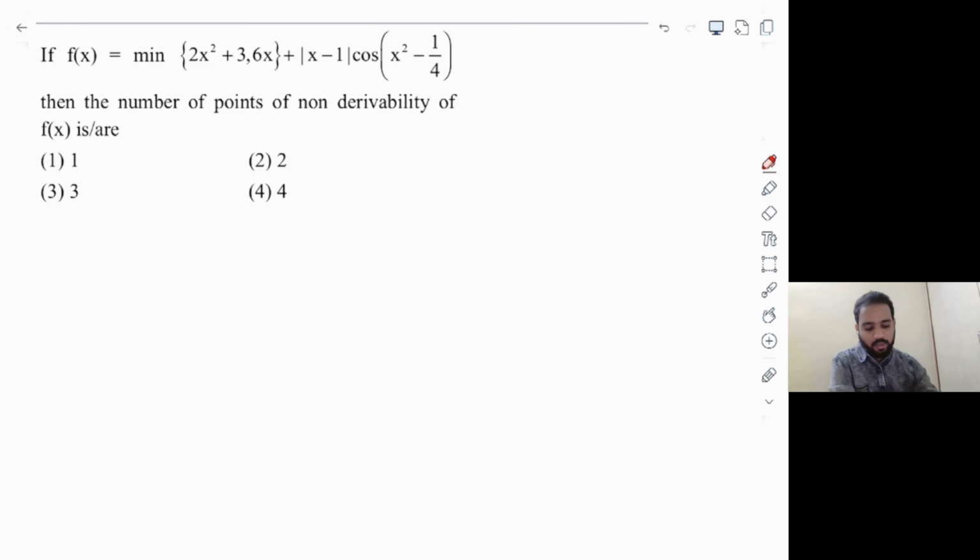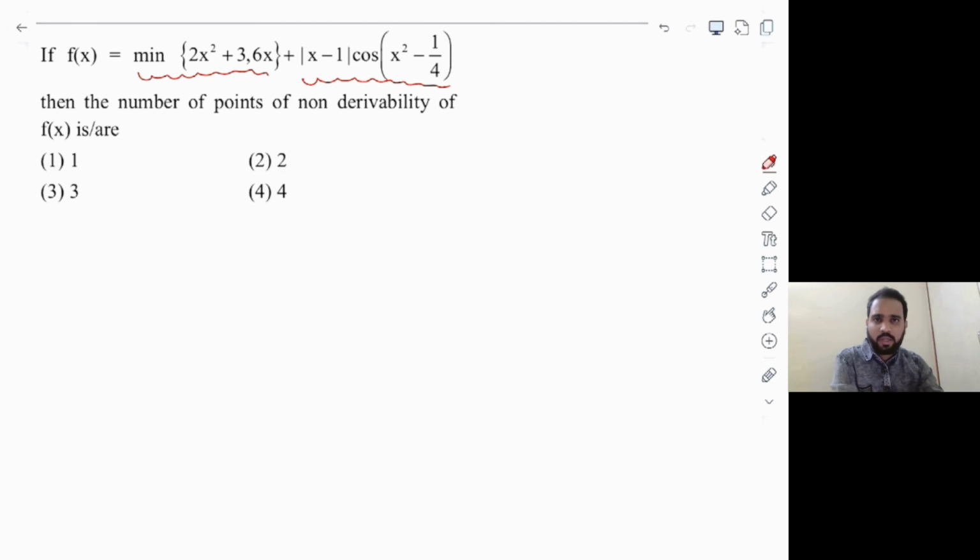Let's see the next question. And this is a question from the differentiability concept, and one of the interesting questions for the paper. Not difficult, just interesting. So let's try to analyze the question. There is a function given to you, which is a sum of two functions here. f of x is equal to minimum of 2x square plus 3 comma 6x, plus mod of x minus 1 multiplied by cos of x square minus 1 by 4.